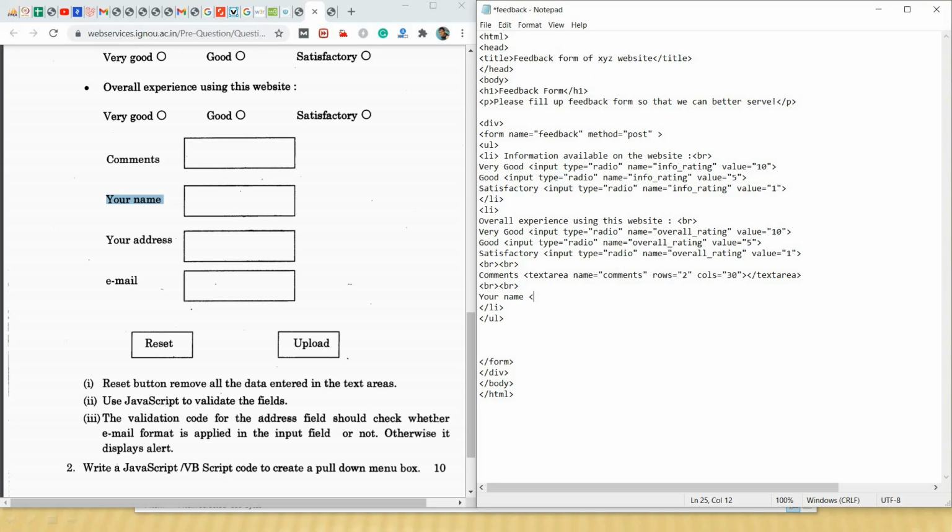For name, ideally we should use an input text box. So we will use input type equal to text, name equal to, we will say user underscore name. That's all.